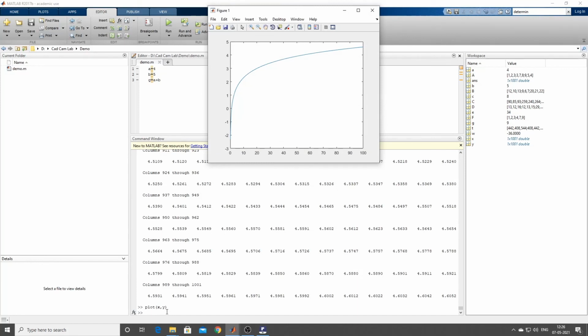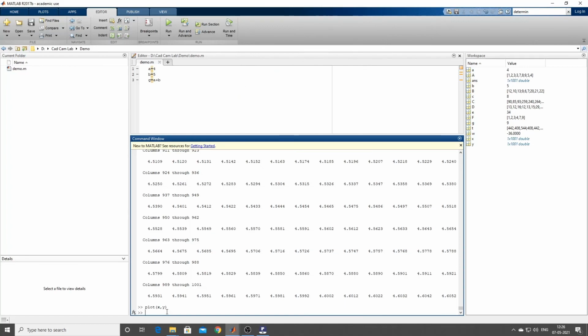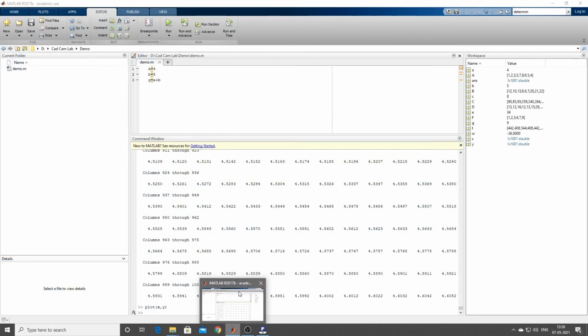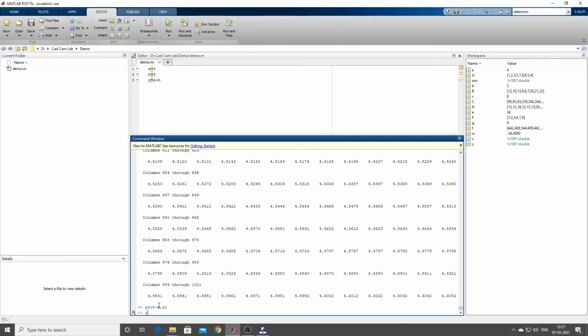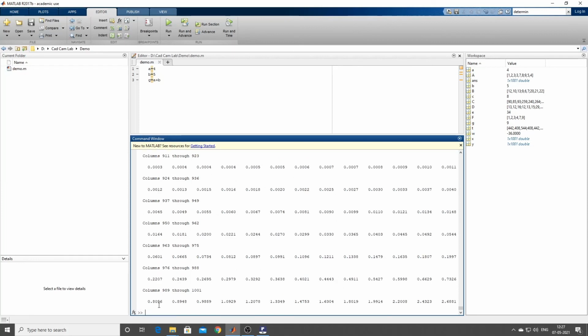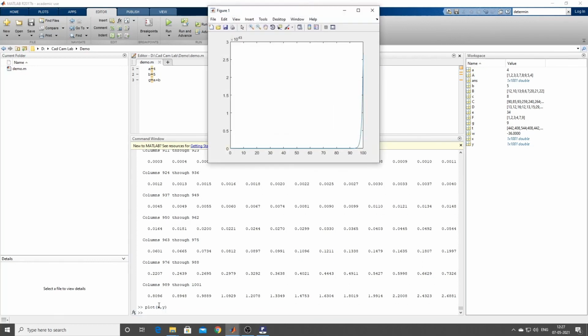So the log function is different from, suppose we try to type an exponential function. Is it okay? So we will define y equal to exp of, if you just hold on for a moment, it will show. Just type x. Is it okay? Now x is the same. Now you can again plot x comma y. Now it is an exponential thing. Enter. So you can see the graph like this.